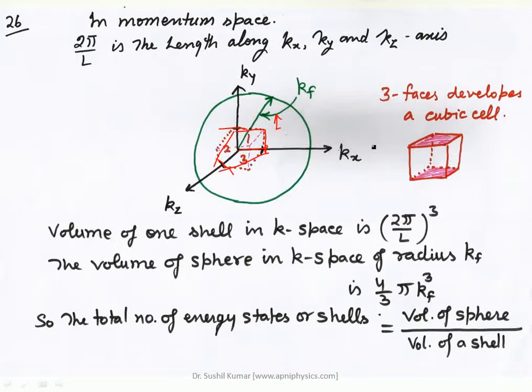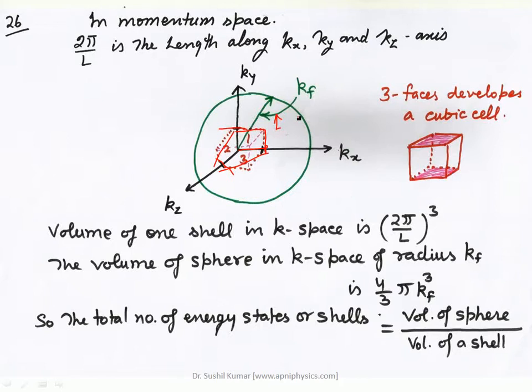So when I join all these three faces, it is equivalent to a cubic cell. So now you can further see that the volume of one cell in k space is (2π by L) cubed, where 2π by L is one side.